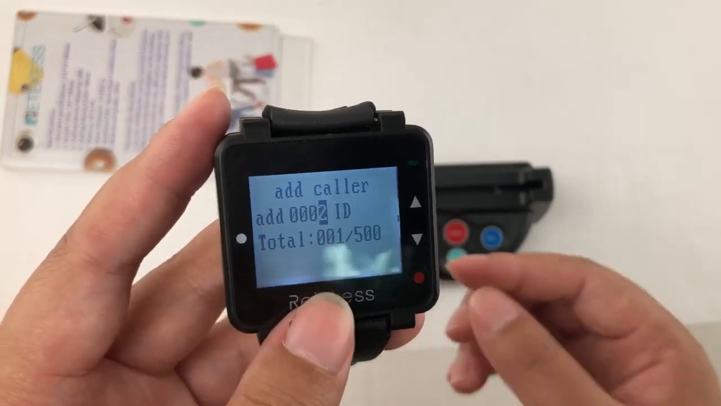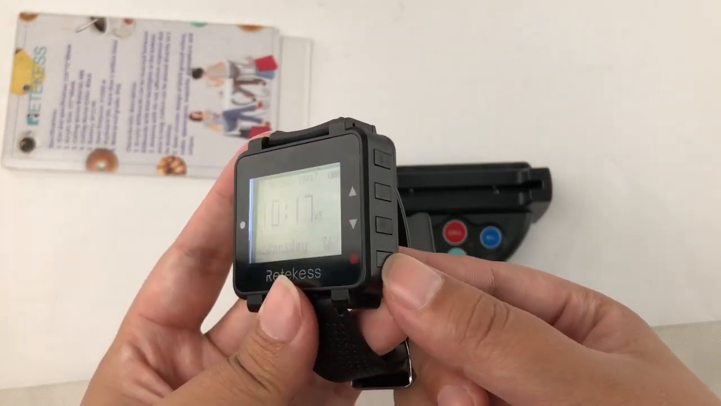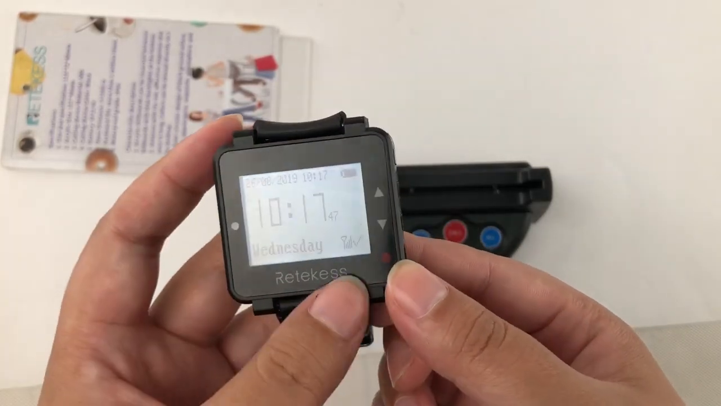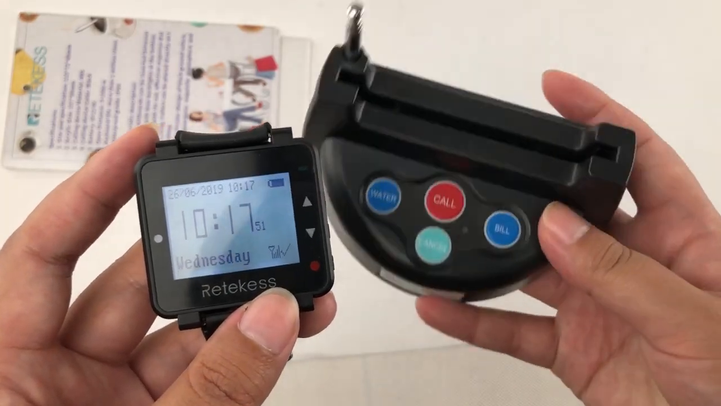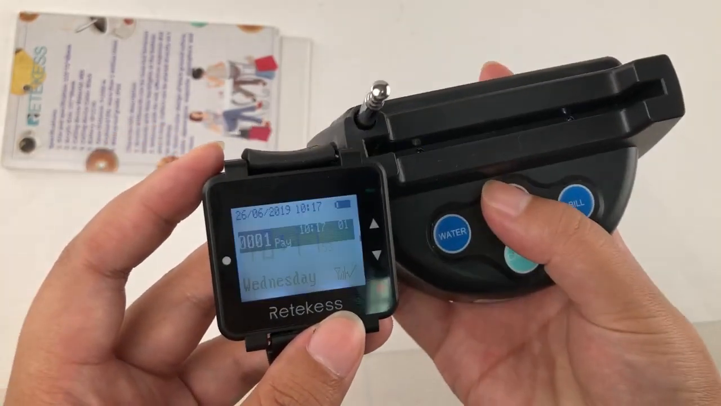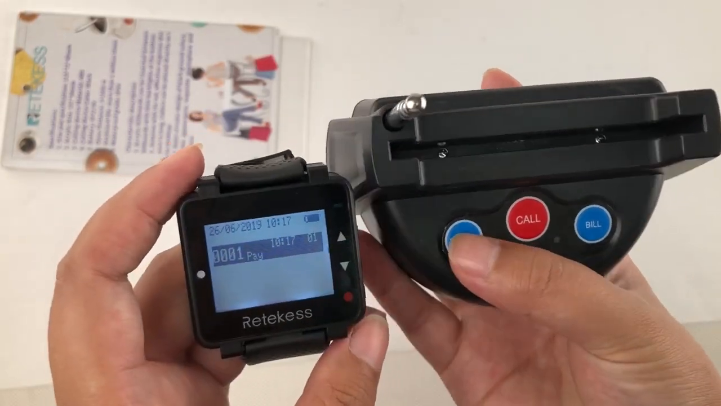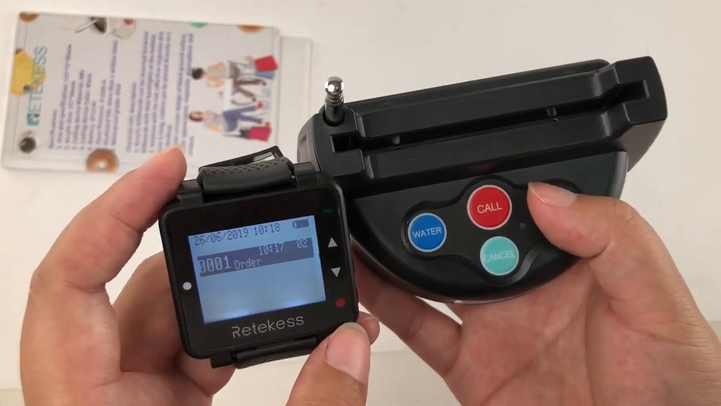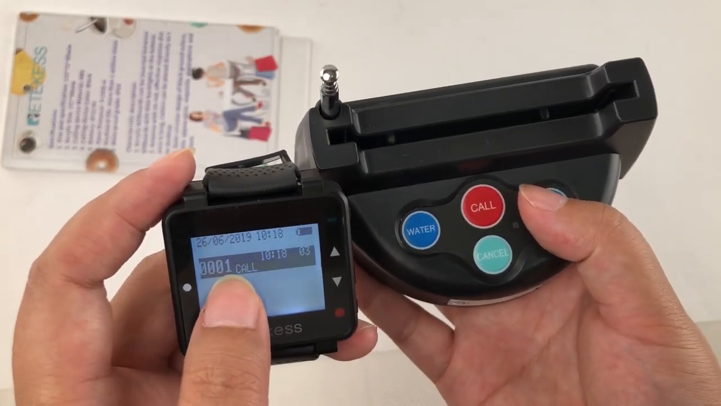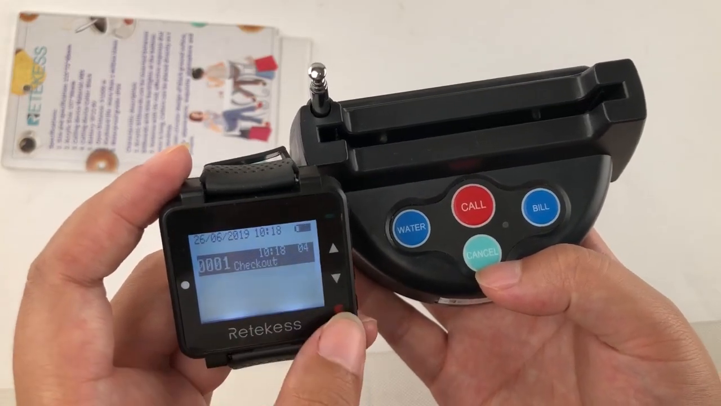Done. Okay. I will choose back to the state mode. Press call button. Okay. Press call button. It's used for pay. And press the what? It's used for order. Press the bill. It's used for call. Cancel. So checkout.